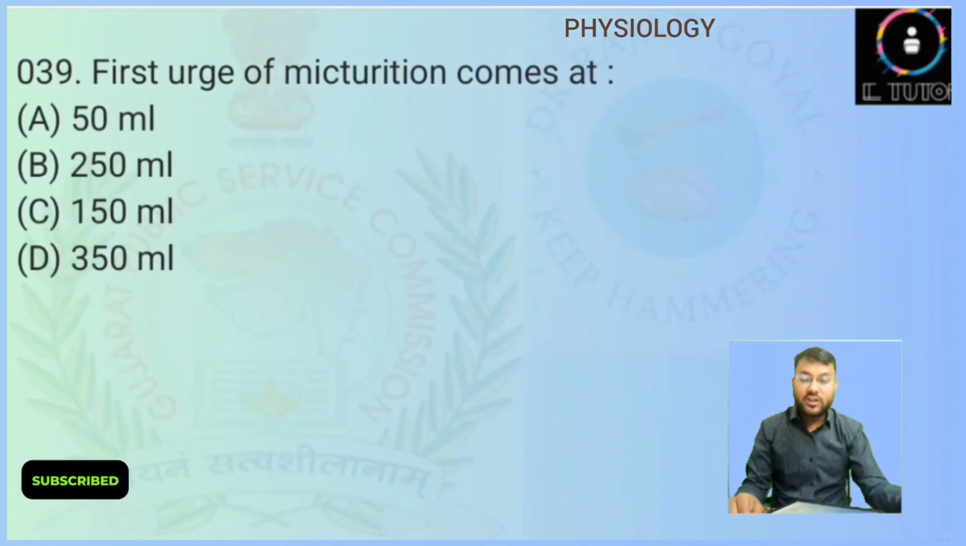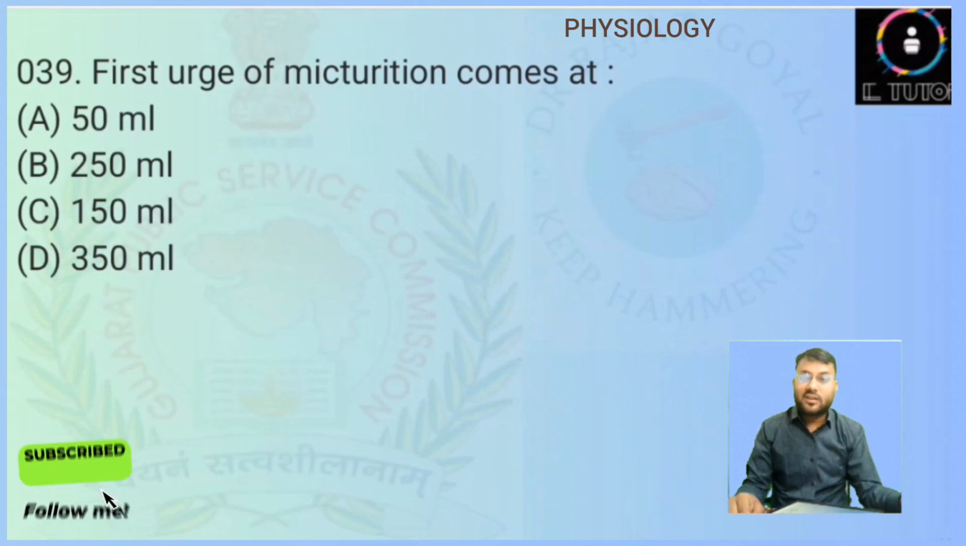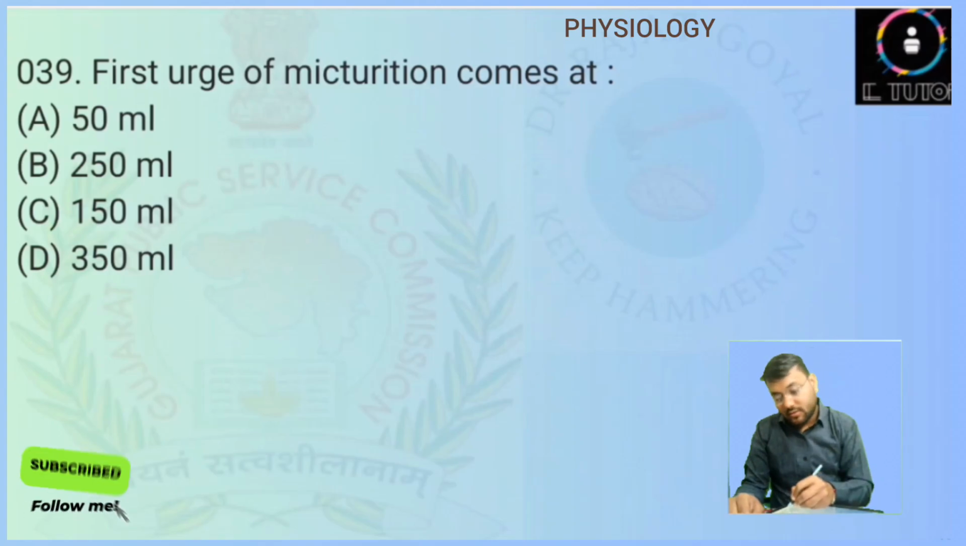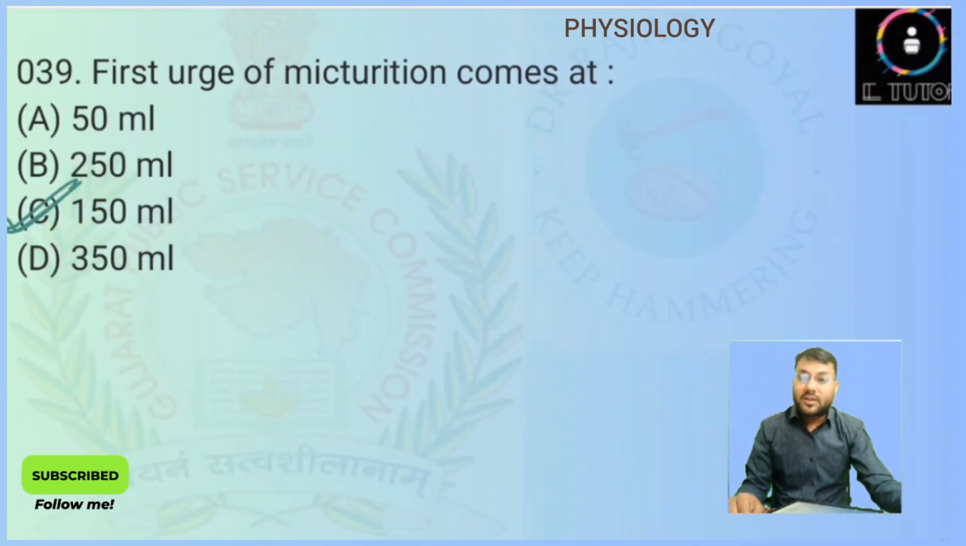First urge of micturition comes at. So they are asking about the first urge of micturition. This is again a direct question. Answer will be option number C, 150 ml. After the filling of the bladder by the urine till 150 ml, there is no urge. After that, even a small increase in the amount will lead to urge of the micturition.